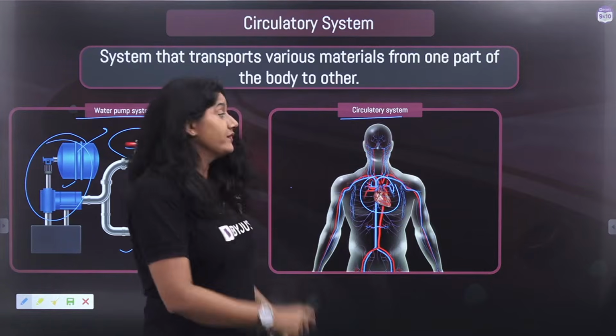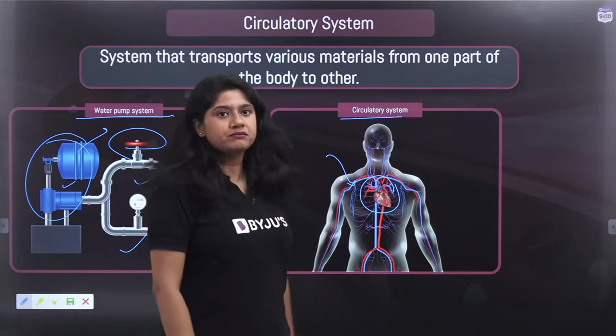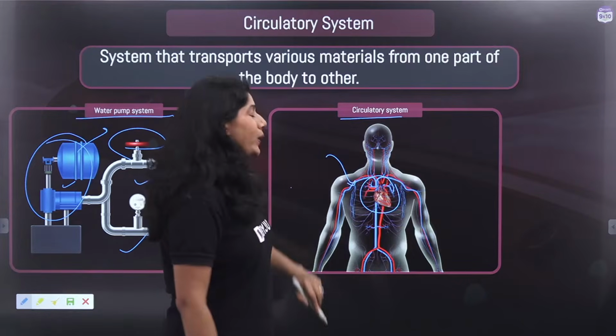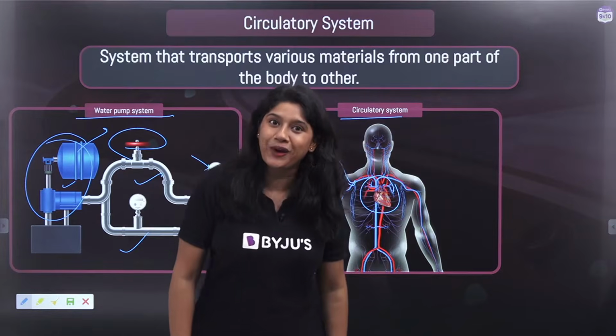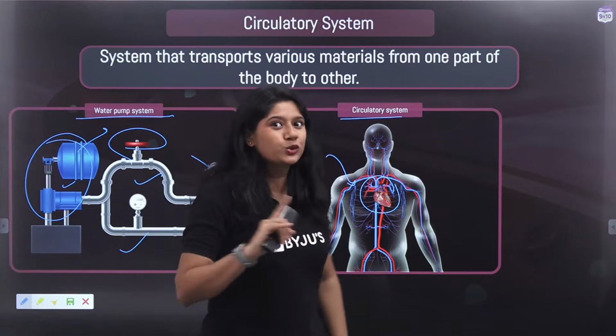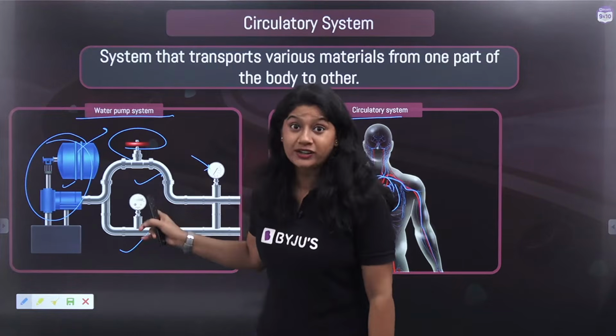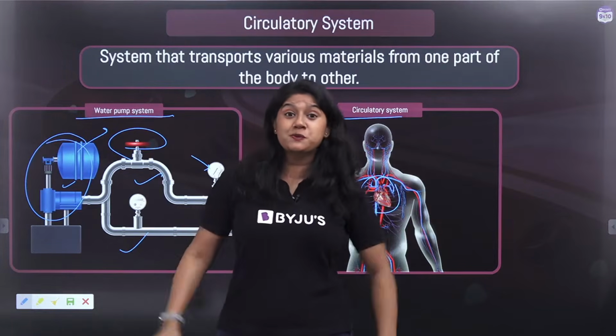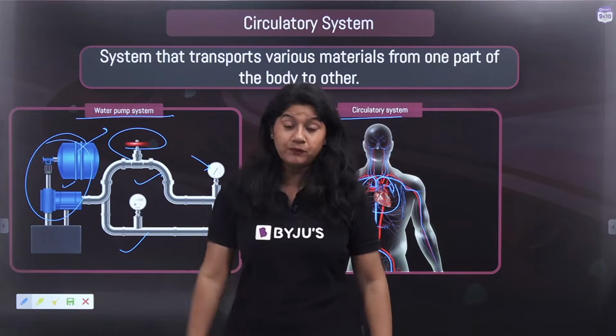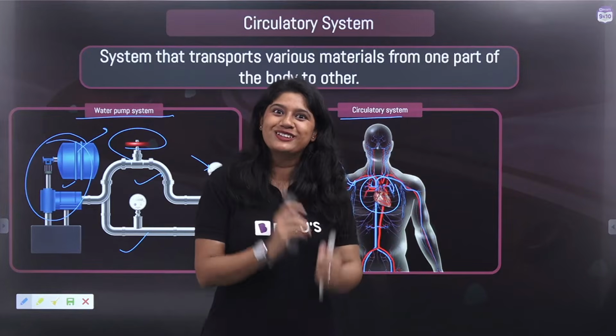Similar to the pipes, we have the arteries and the veins. And what is flowing through the pipe over here was water, and what we have over here is the blood. So there are similarities between a water pump system and our own circulatory system.